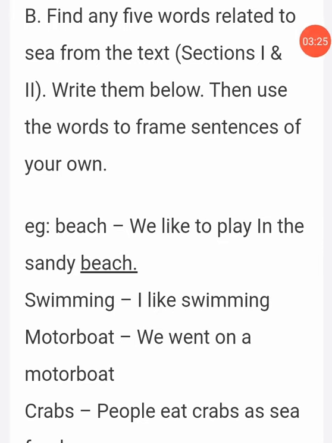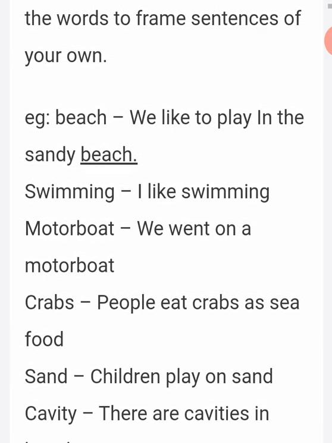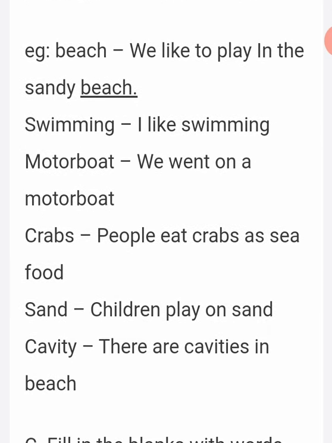Next one. Find any 5 words related to sea from the text. Write them below. Then use the words to frame sentences of your own. Okay, you have to frame your own sentence. First one, example. Beach. We like to play in the sandy beach.